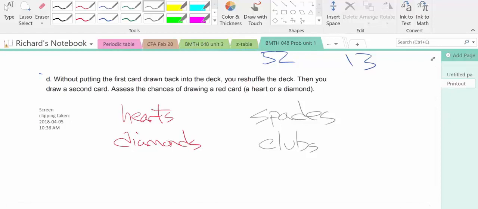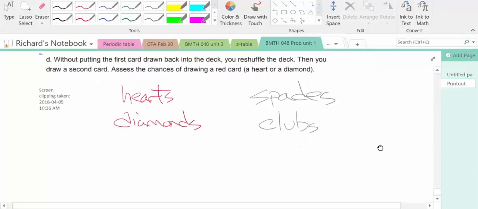All right, so without putting the first card back in the deck, you reshuffle the deck and then you draw a second card. What are the chances of drawing a red card? So here's the thing. Red cards are hearts or diamonds. Black cards are spades or clubs. Let's say that the first card that you draw happened to be black, a black card.